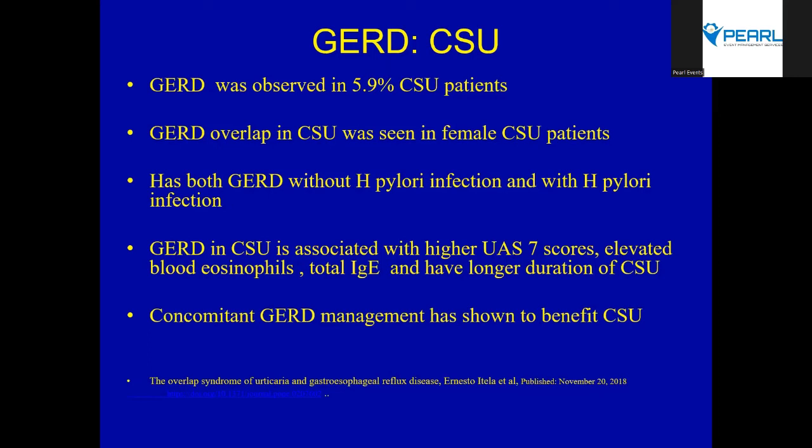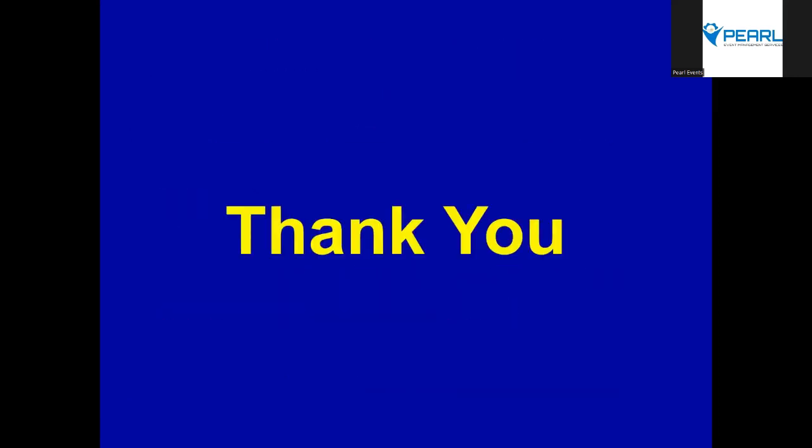So we saw 3 comorbidities. One was vitamin D, two was active thyroid disease or just thyroid autoantibodies without thyroid disease, and the last is the reflux with or without H. pylori. So that's all I have.